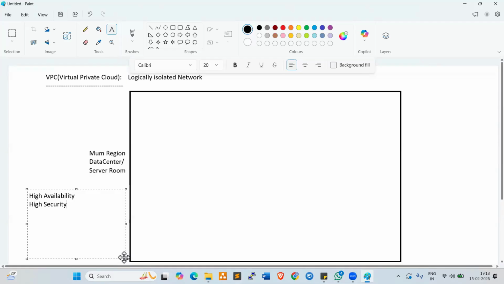ActNet is there. I'm using ActNet currently, right? And also GeoNet is there, and Airtel is there. Different ISPs, Internet Service Providers, are available, right?